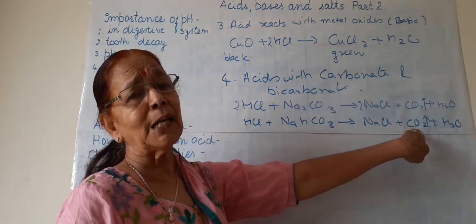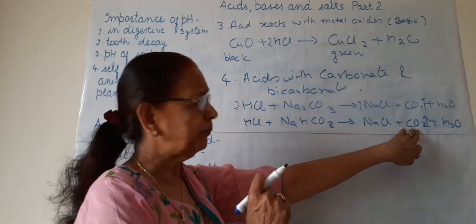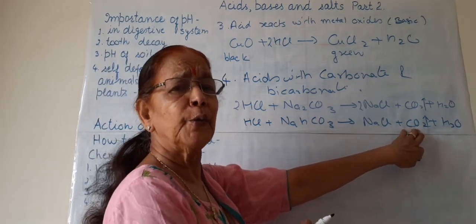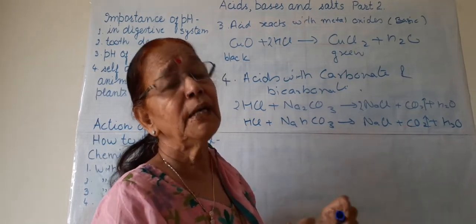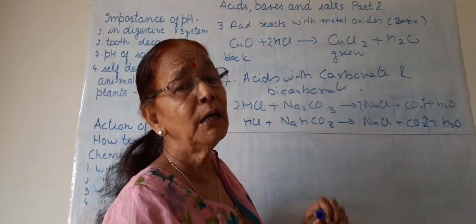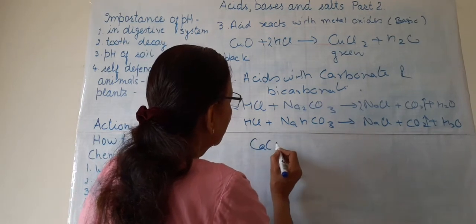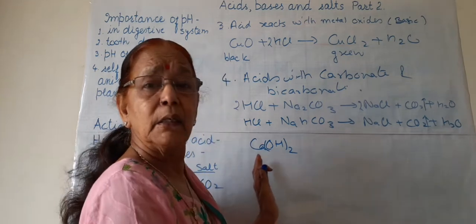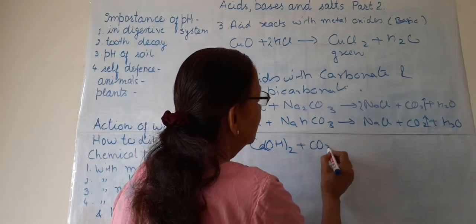Now next, what will we do? We pass this carbon dioxide gas through lime water. This is a very important reaction, and we have been doing this reaction since our earlier classes, where we see that lime water turns milky due to the passing of carbon dioxide. All of you know lime water is calcium hydroxide aqueous solution, Ca(OH)2 plus CO2.